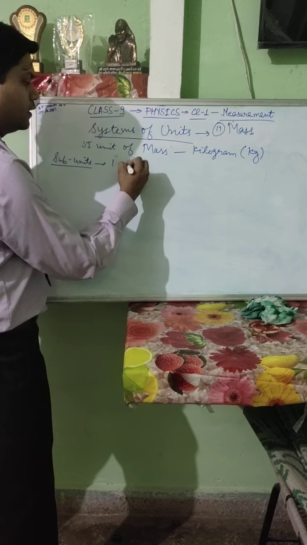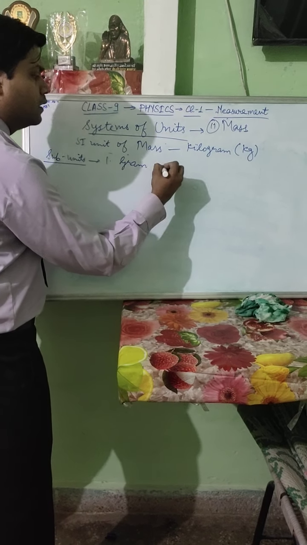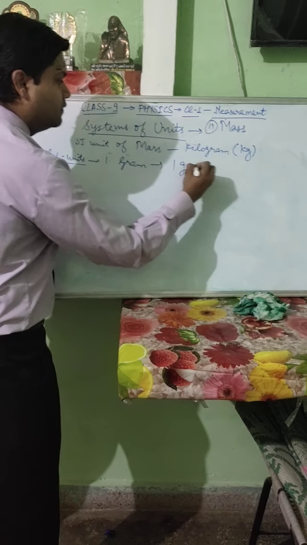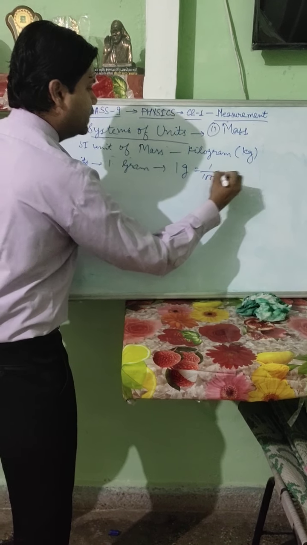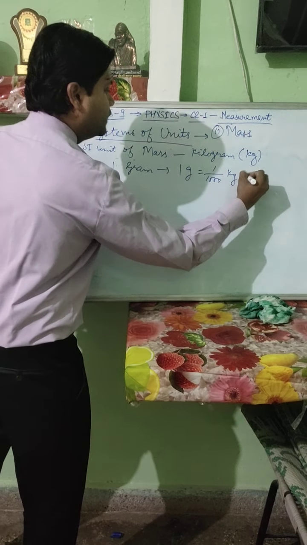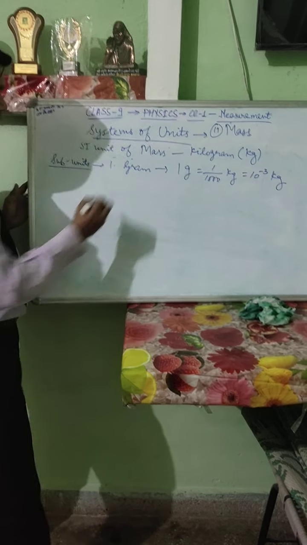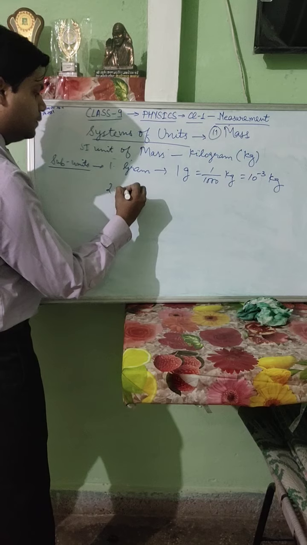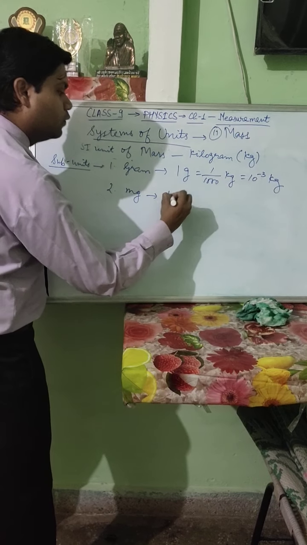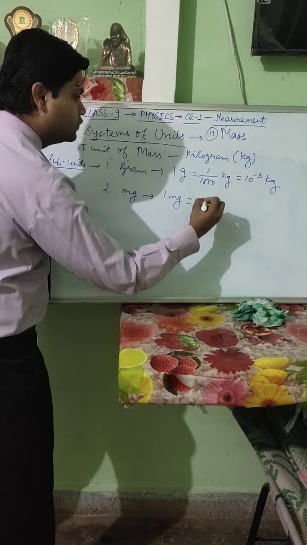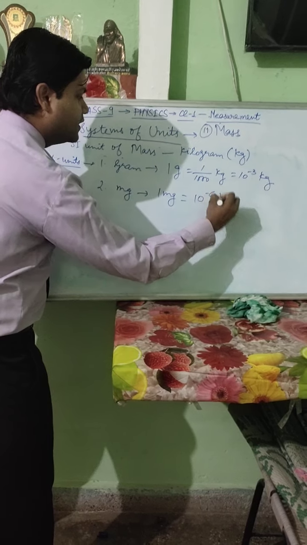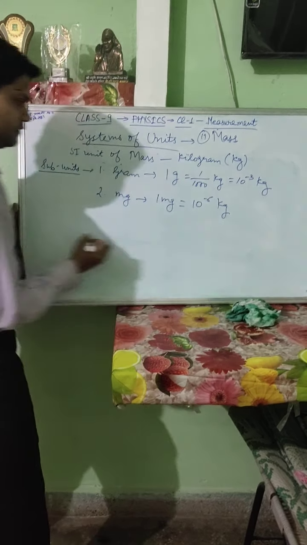Subunit gram: 1 gram equals 1 upon 1000 kilogram, or it can also be written as 10 to the power minus 3 kilograms.